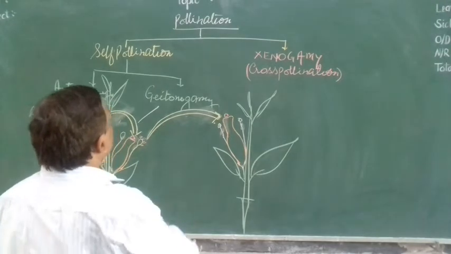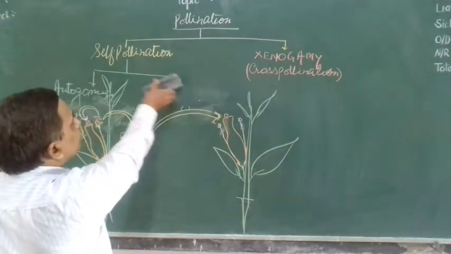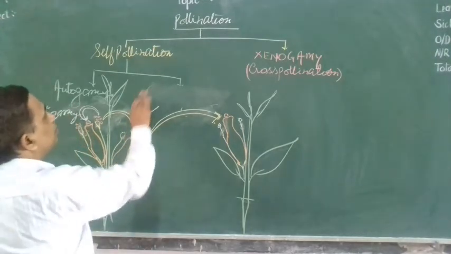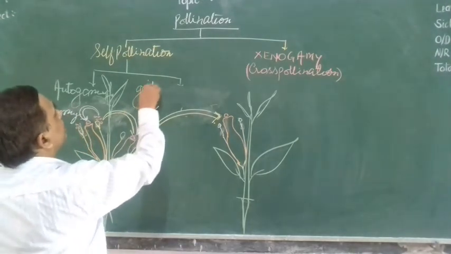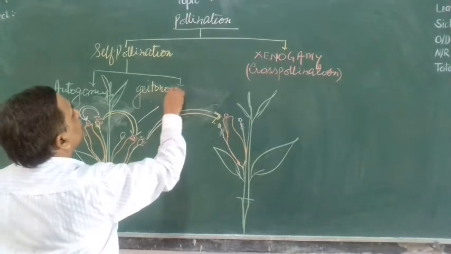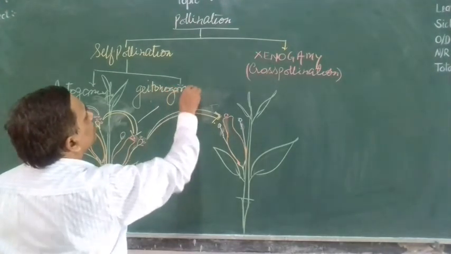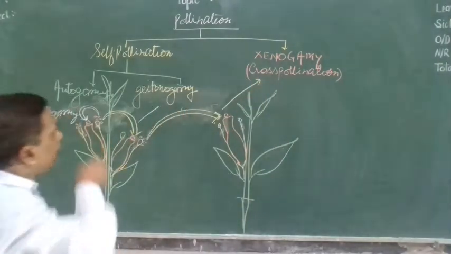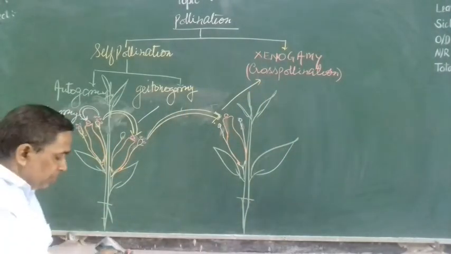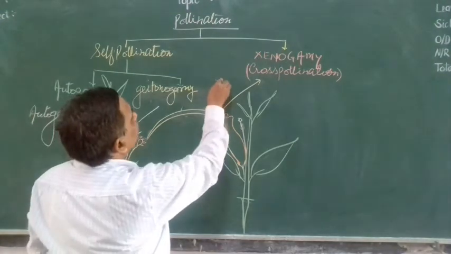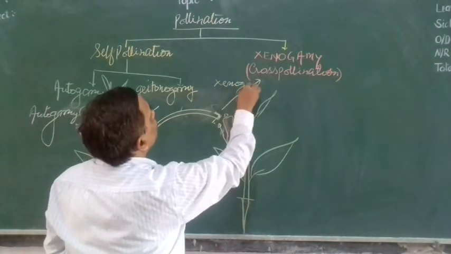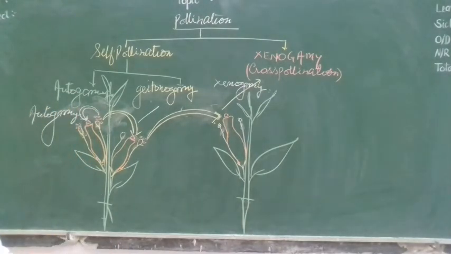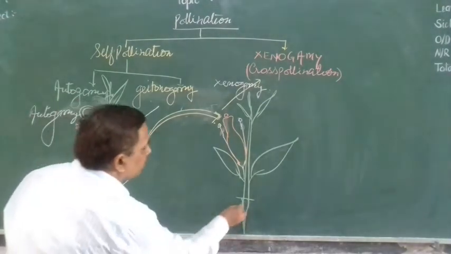G-E-I-T-O-N-O-G-A-M-Y is the earlier one, and this is called xenogamy. This transfer is called xenogamy or cross pollination.